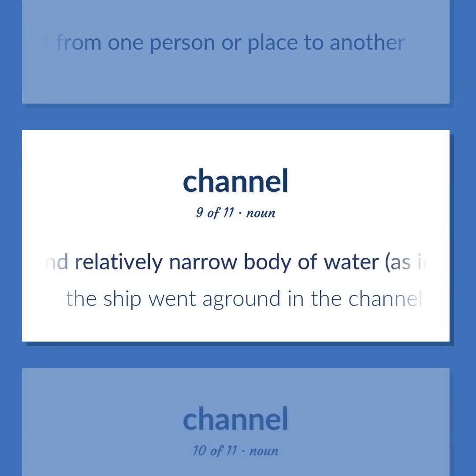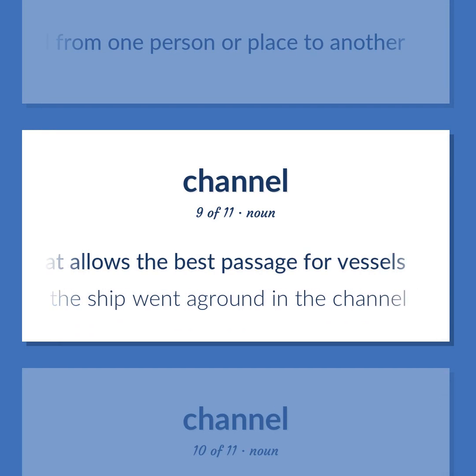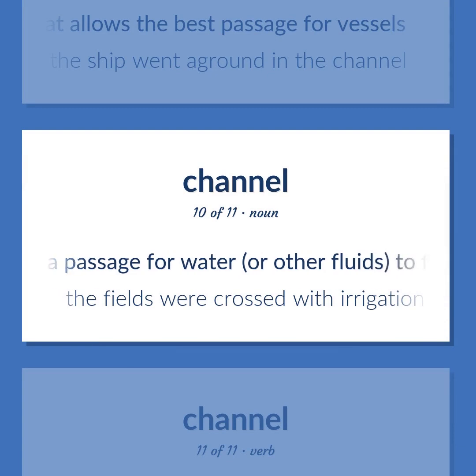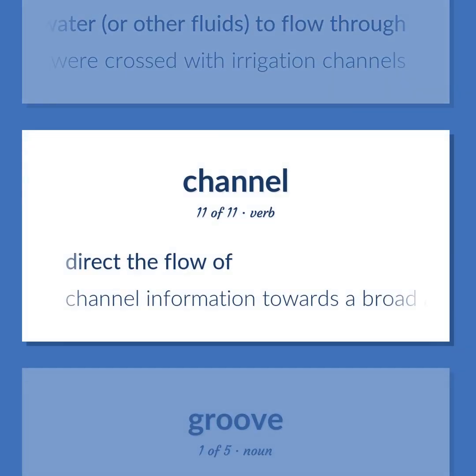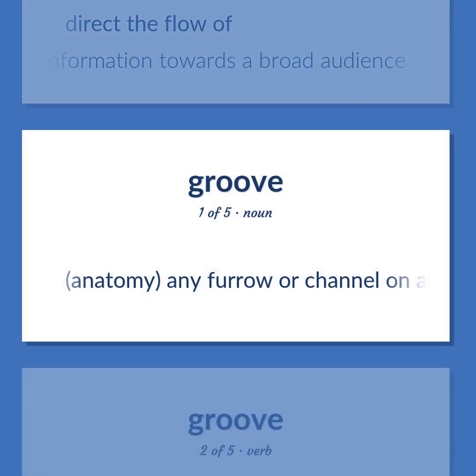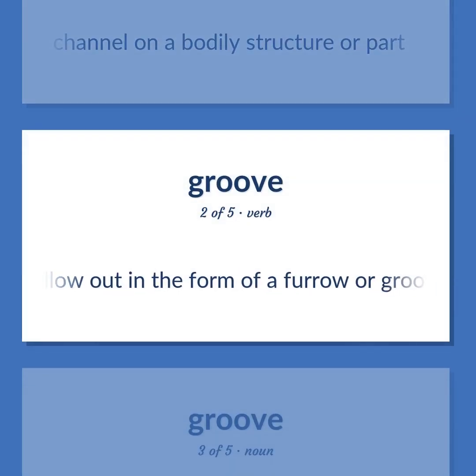A deep and relatively narrow body of water, as in a river or a harbor or a strait linking two larger bodies, that allows the best passage for vessels. The ship went aground in the channel. A passage for water, or other fluids, to flow through. The fields were crossed with irrigation channels. Direct the flow of. Channel information towards a broad audience. Anatomy, any furrow or channel on a bodily structure or part. Hollow out in the form of a furrow or groove.